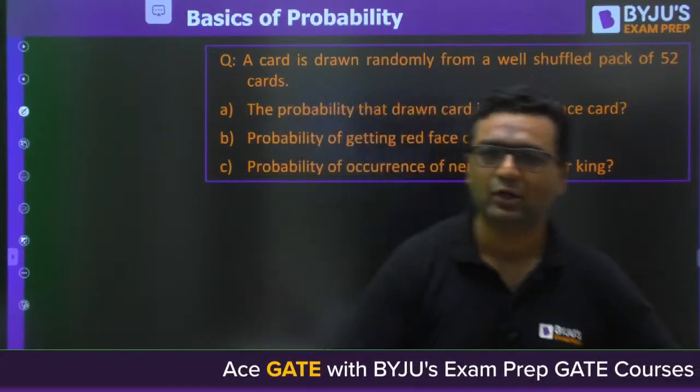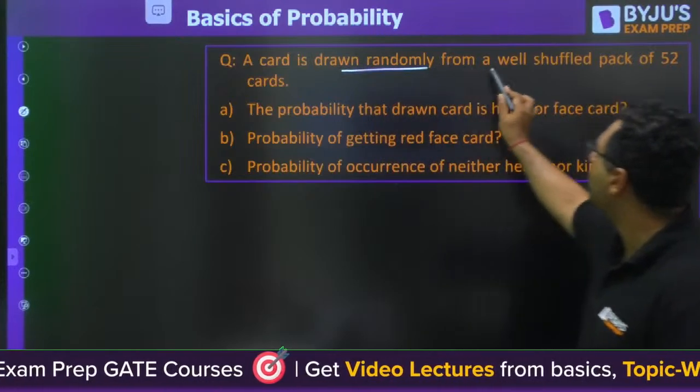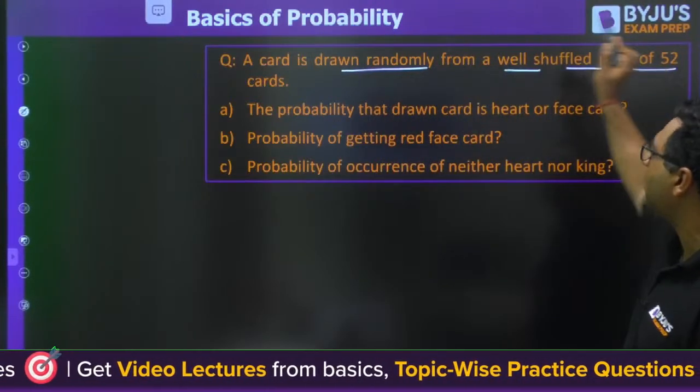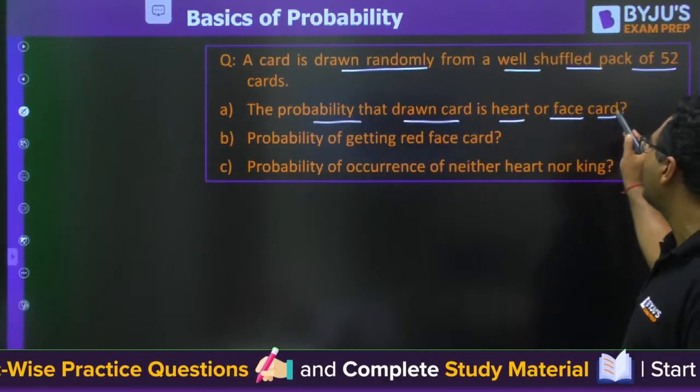We are coming to the second question. This question is a numerical answer type. It has 3 parts. A card is drawn randomly from a well shuffled pack of 52 cards. The probability that the drawn card is a heart or a face card.